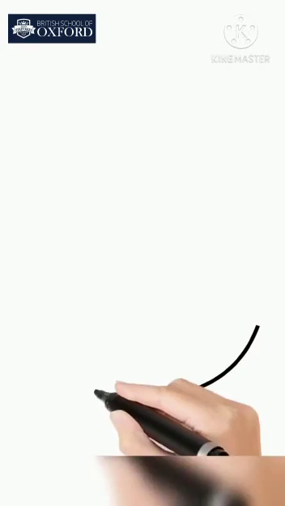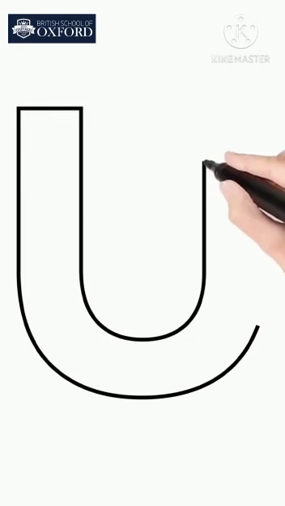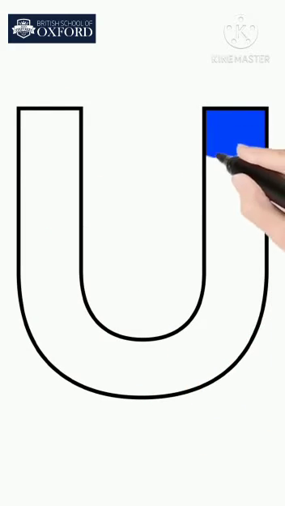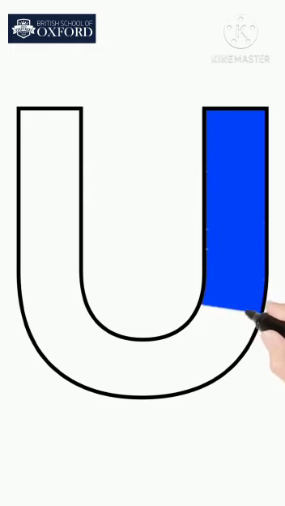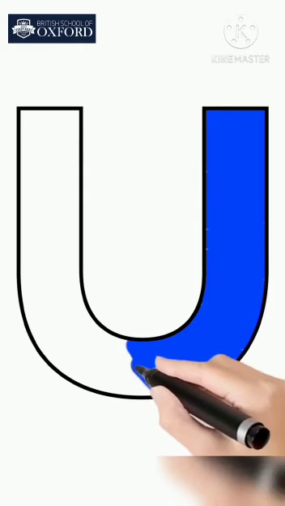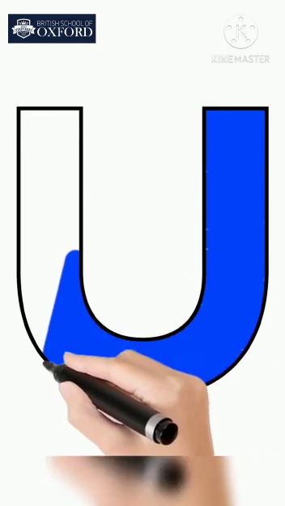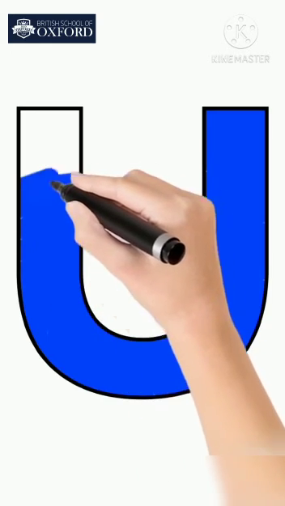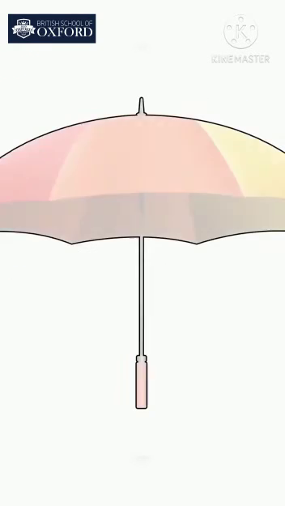Its name is U. Which letter is this? U. And the sound of this new letter is A. U, A. U, A. Umbrella. U, A.